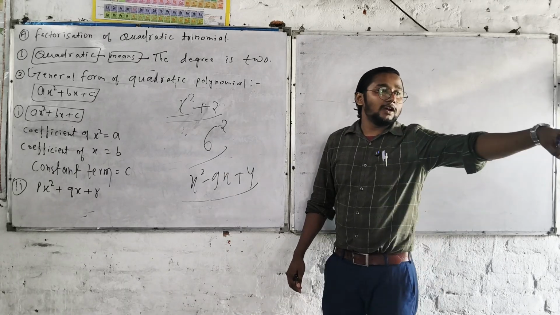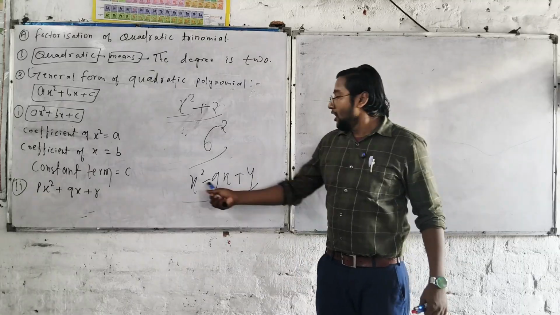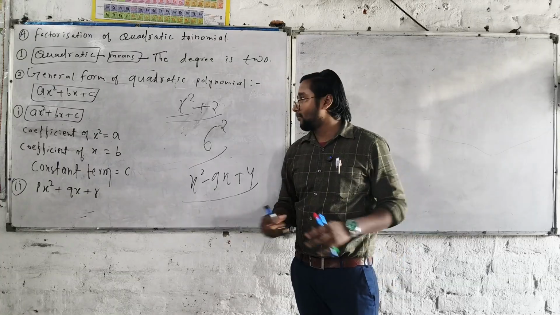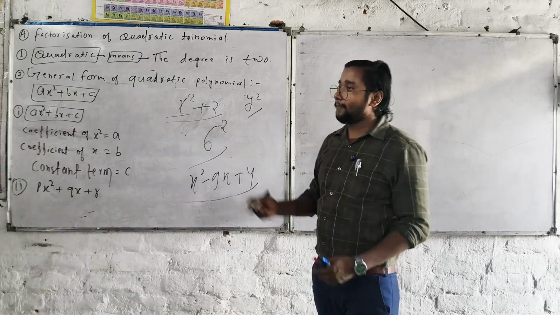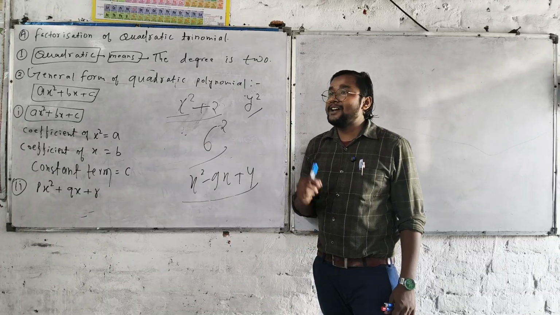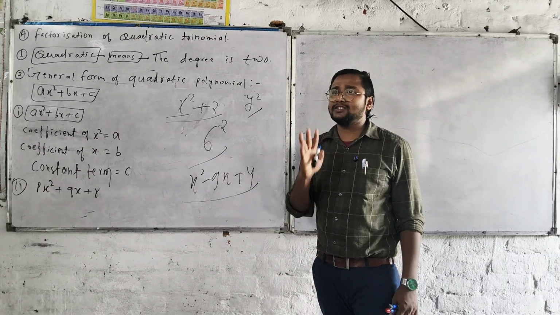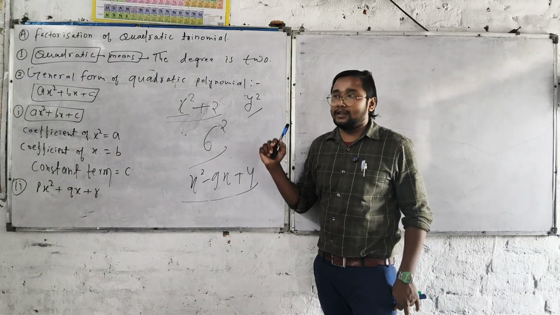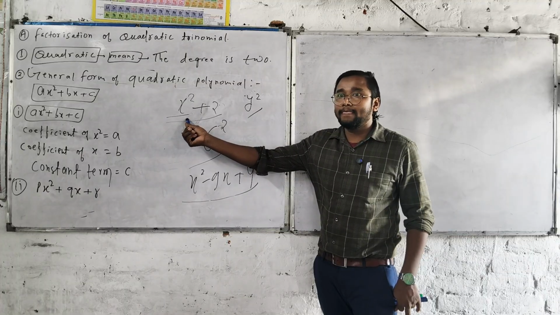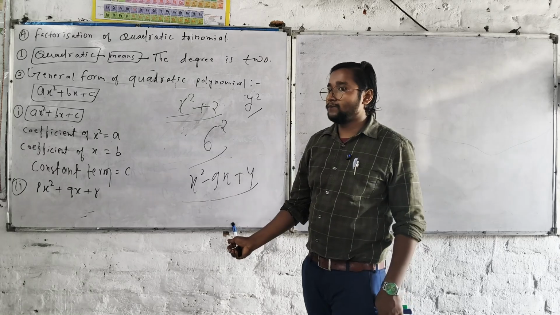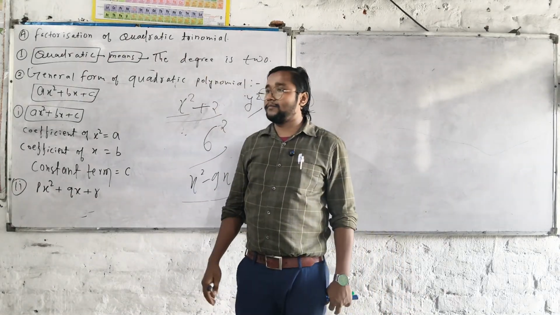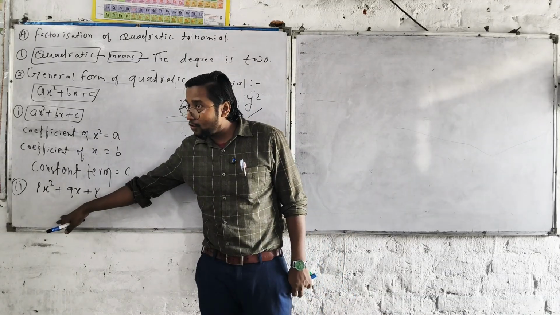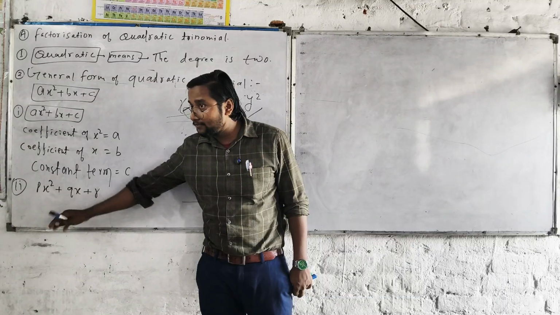Do you feel me? Sir, x squared minus 9x plus 4, what do you call this one? Based on the number of terms, that's great. So it is called a quadratic trinomial. And this one is called a binomial. What do you call this one? Particularly this kind of question right now. What is the coefficient of x, Kamil?